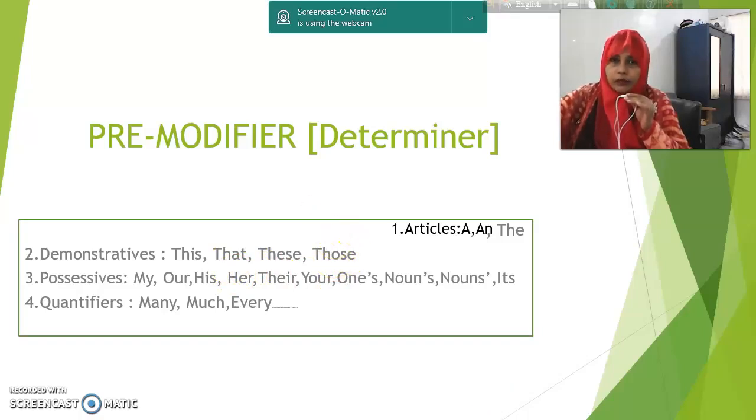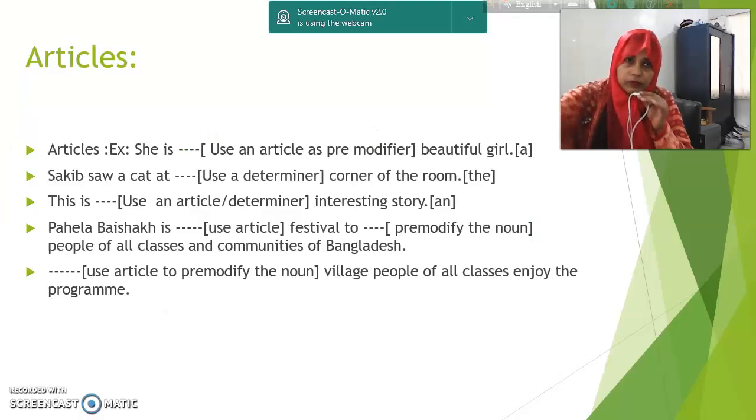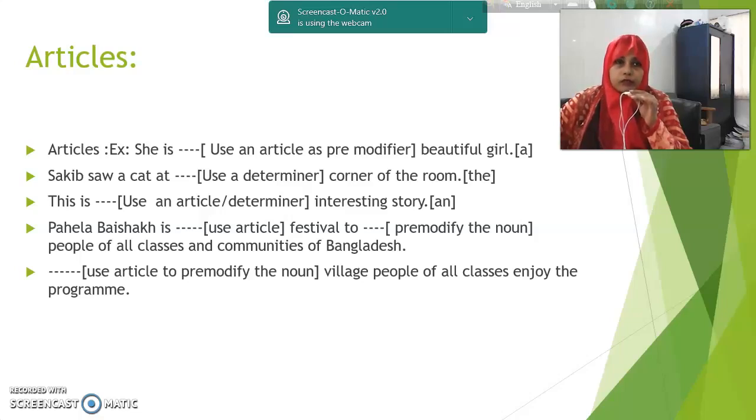Number 1, articles. Number 2, demonstratives. Number 3, possessives. Number 4, quantifiers. Let us have a look at the examples of articles. We know what articles are and we have practiced articles from our school life.